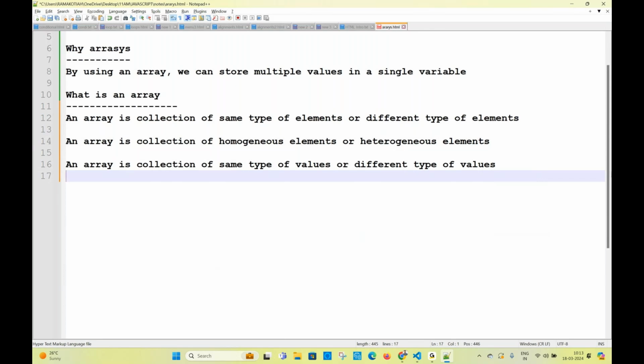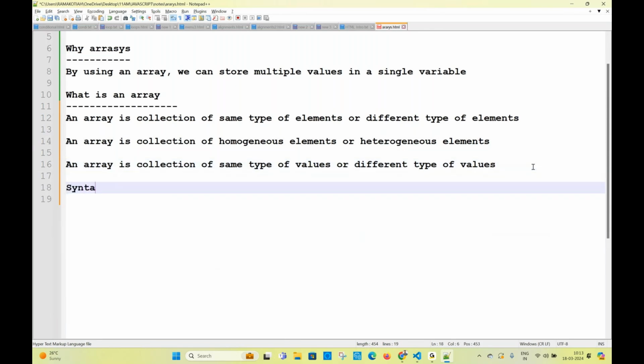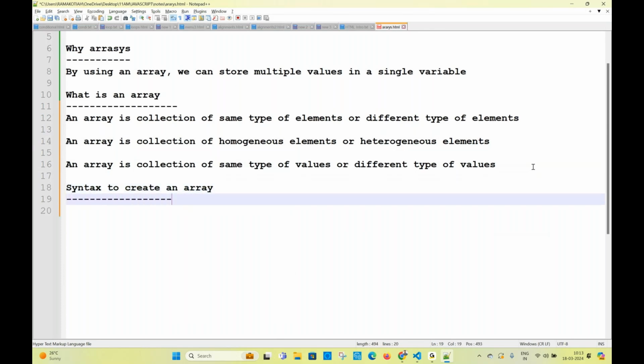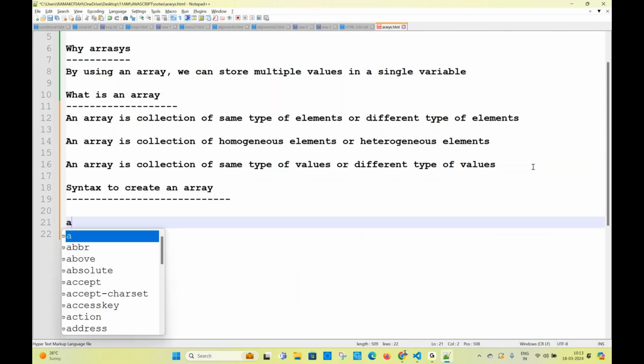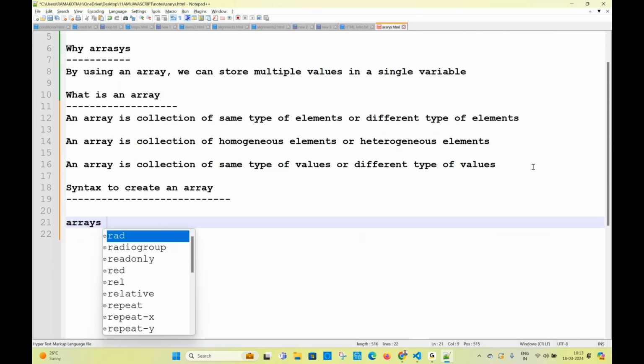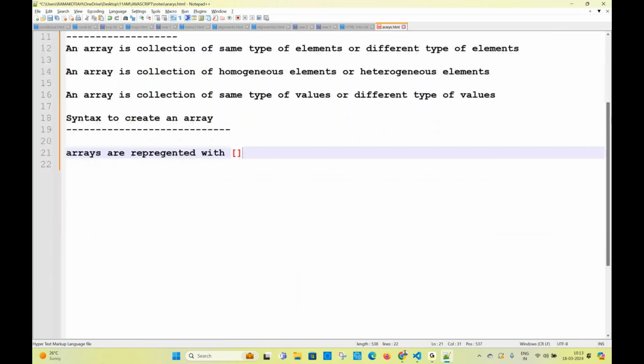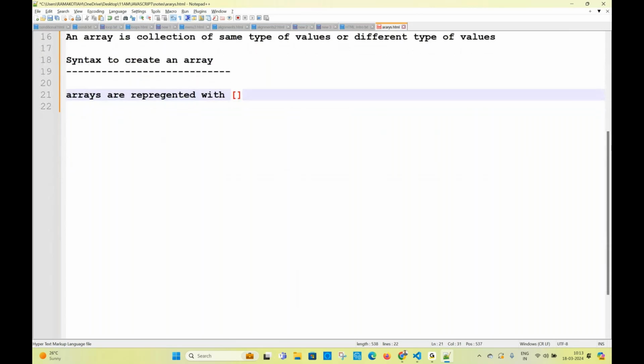So, the syntax to create an array. We have two ways, but we will always use one. Arrays are represented with square brackets. We have two syntaxes: syntax 1, syntax 2.